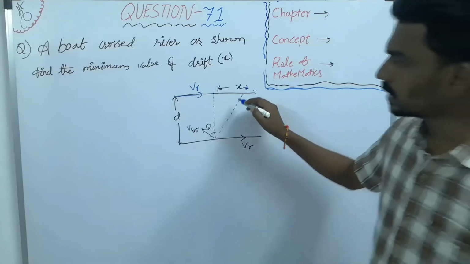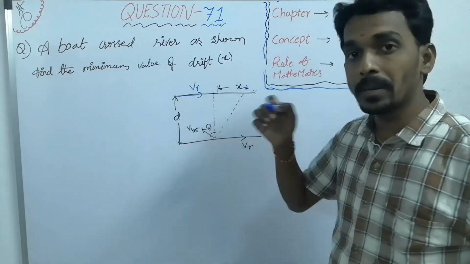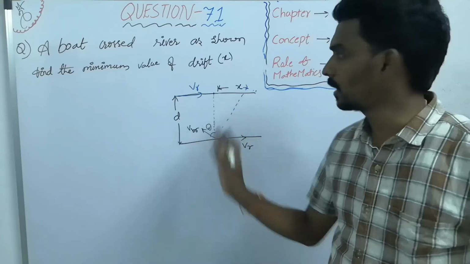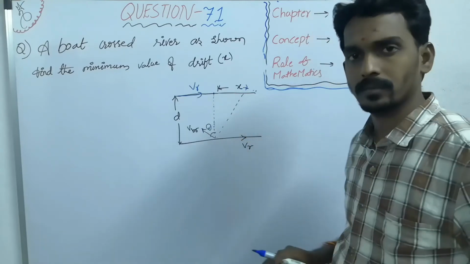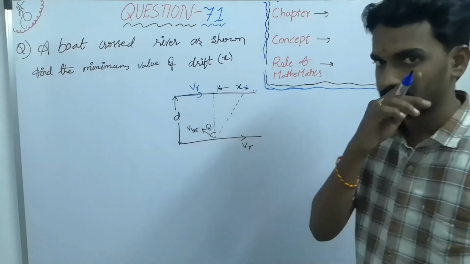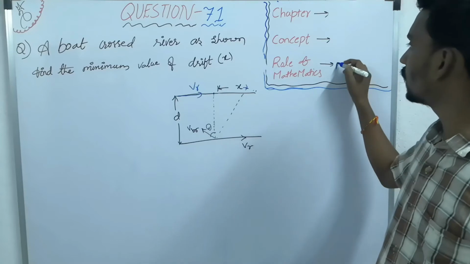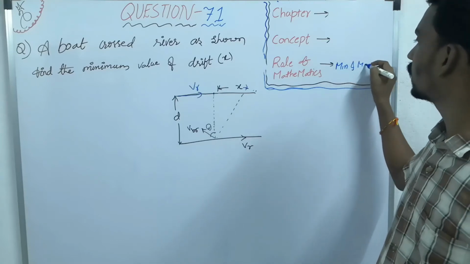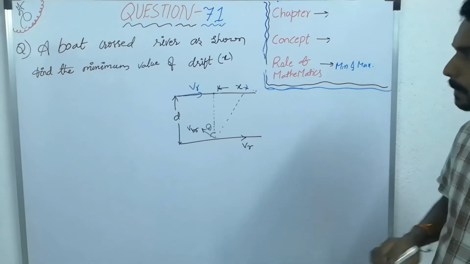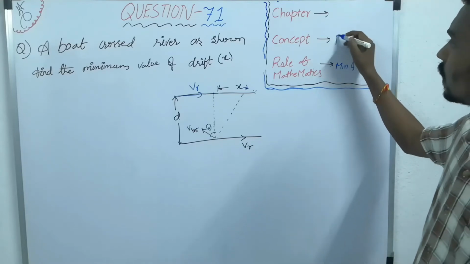So what is the condition for x to be minimum? And what is that x minimum possible? Because it can go to any distance. So under what condition will this drift become minimum? Here we will use the minima and maxima condition, nothing but differentiation. First order differentiation should become 0. So the concept is river boat,